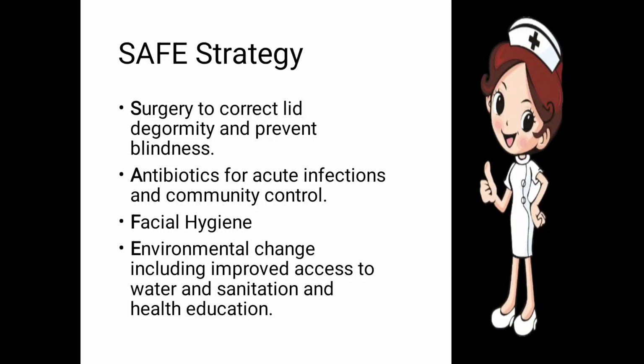Next, antibiotics for the acute infection and community control. Antibiotics should be given to a person for short term infections, and it will be community control because it is an infectious disease. Facial hygiene: the person who has trachoma, a kind of infection, has to clean the face properly. Environmental change includes improved access to water and sanitation and health education. Proper sanitation, health education and cleanliness should be ensured in areas which have this disease.